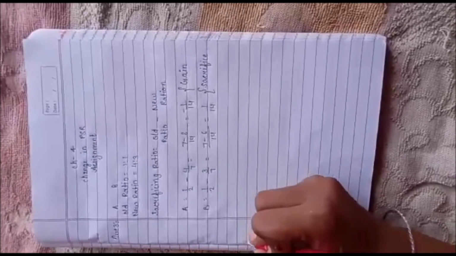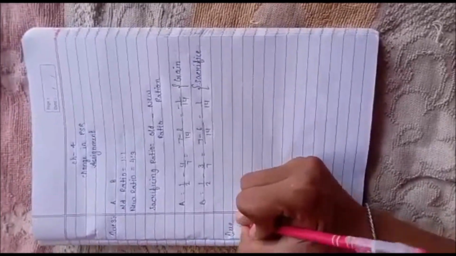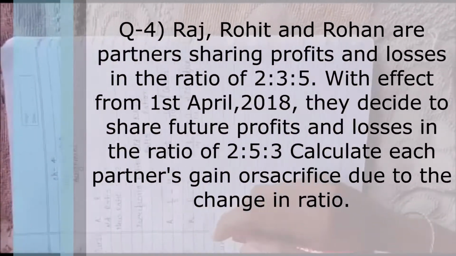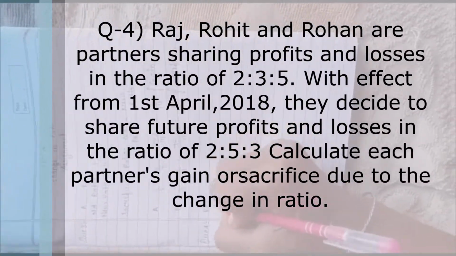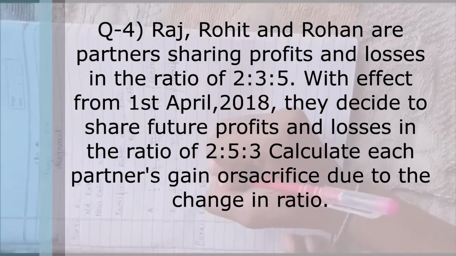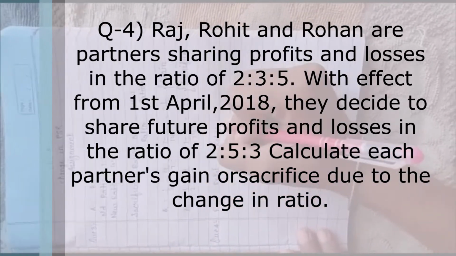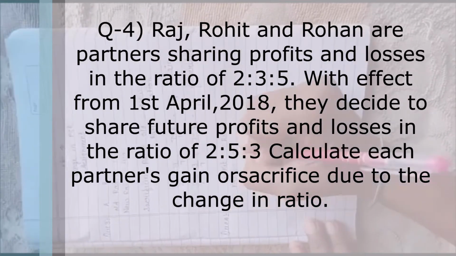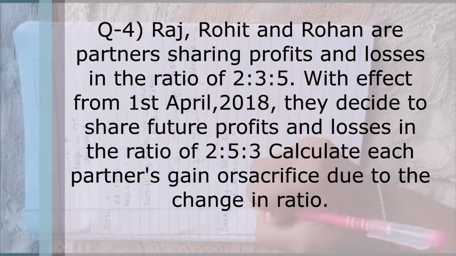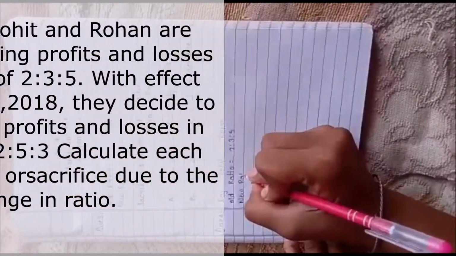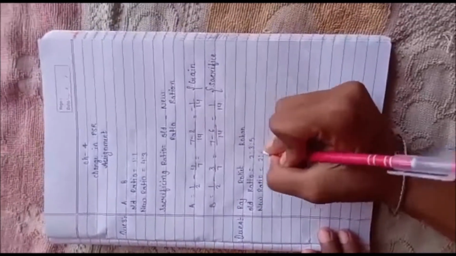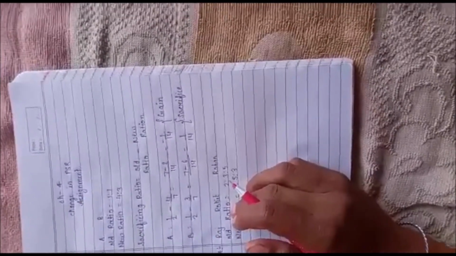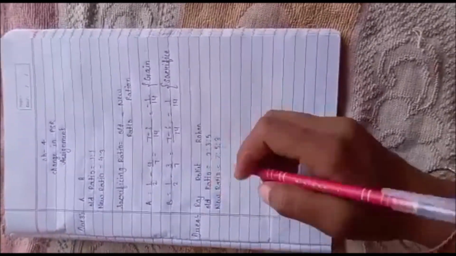Now we have to find the answer of question number 4. So, in question number 4, there are three partners, Raj, Rohit and Rohan. Their old ratio is 2:3:5 and their new ratio is 2:5:3. In this question, we have to calculate each partner's gain or sacrifice due to change in profit sharing ratio.